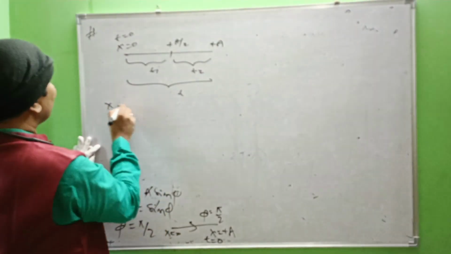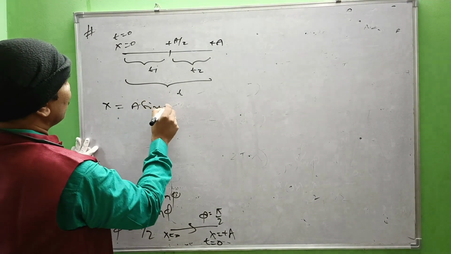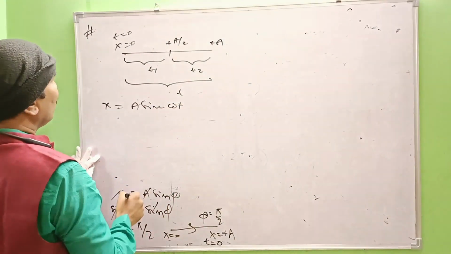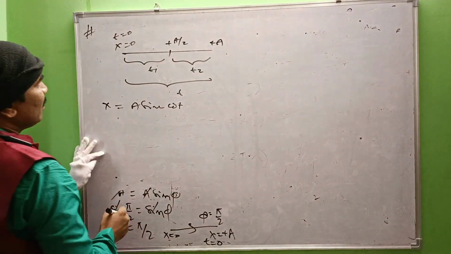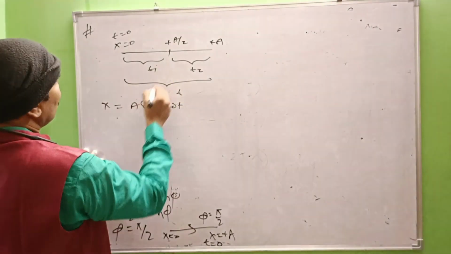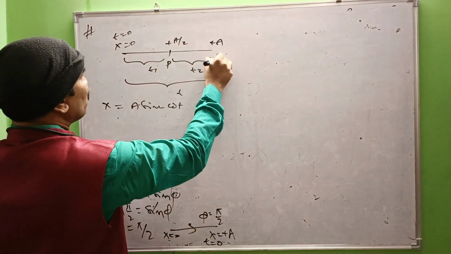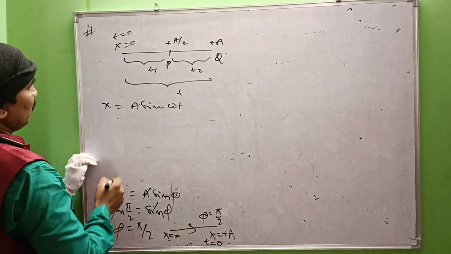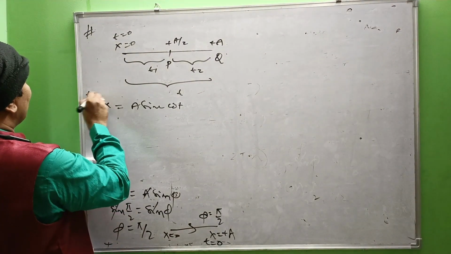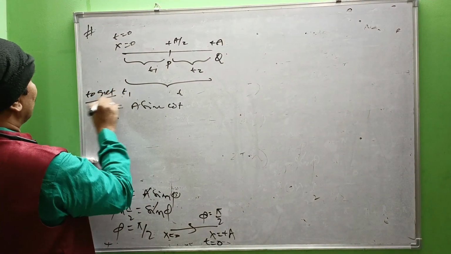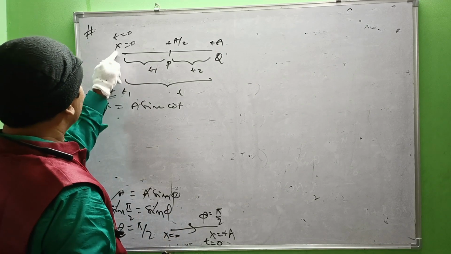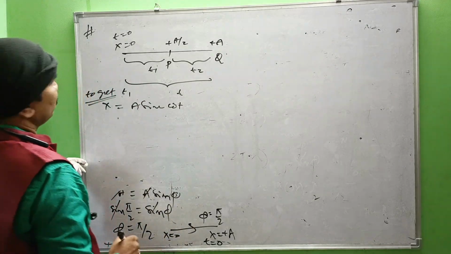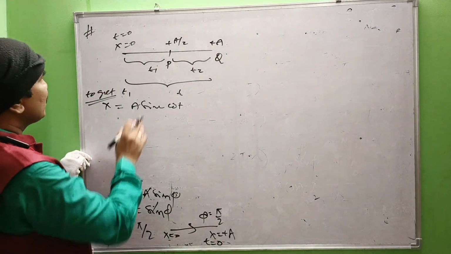See, we know that x equal to a sin omega t. Right? This is P, this is Q, for example. So, to get t1, from x equal to 0 to x equal to a by 2, substitute here. What is the position of the particle?